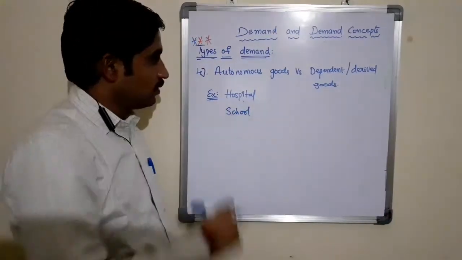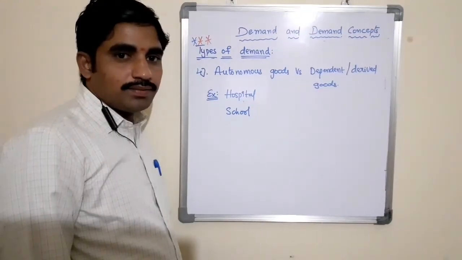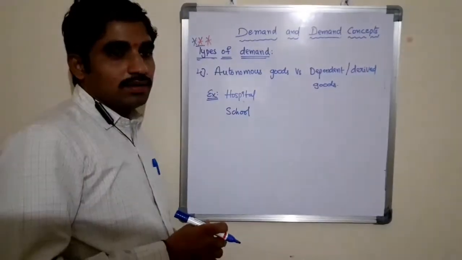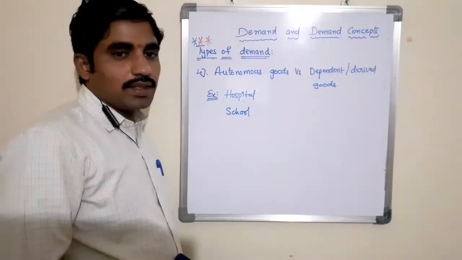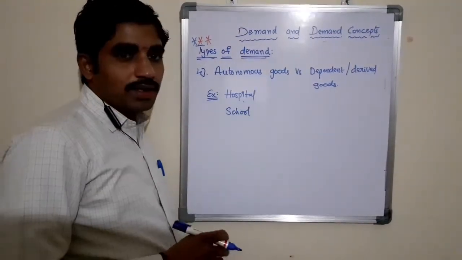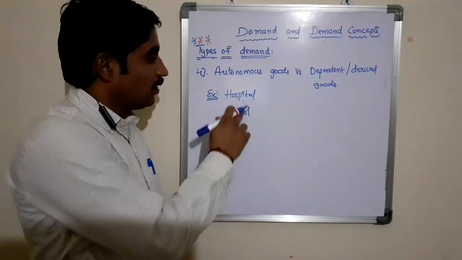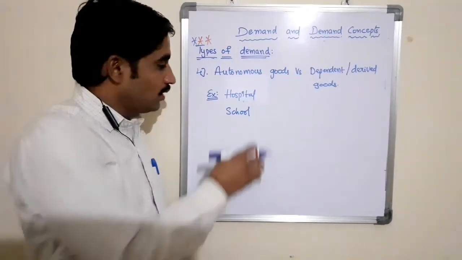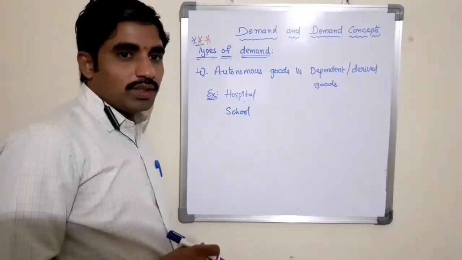is autonomous demand. There is a direct demand. The goods or services which are getting direct demand from the customers or consumers are said to be autonomous goods demand. For a hospital, there is demand from the patients. For schools, there is demand from the students.